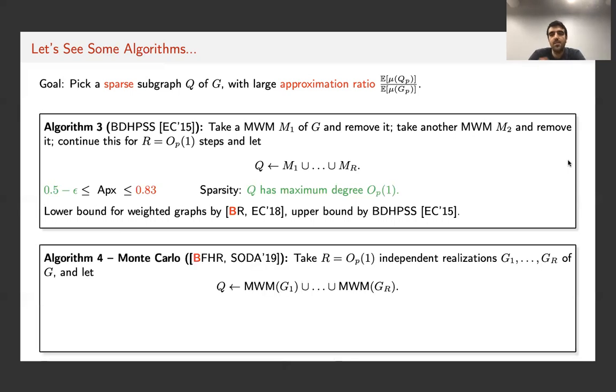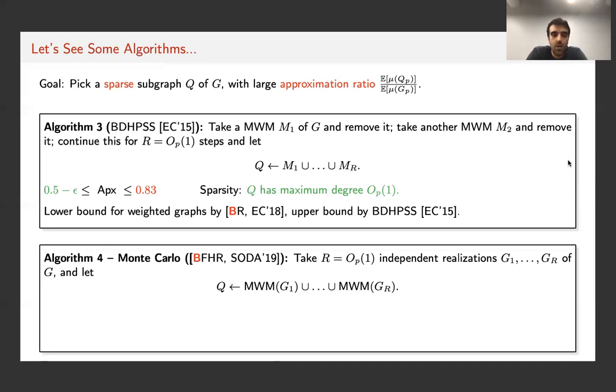Now consider a similar algorithm with a subtle difference. Again, we have a parameter R, which controls the maximum degree of the subgraph Q that we pick. But this time we take R different realizations of G independently from each other, G1 through GR. So basically in each of these realizations, each edge appears with probability P independently from the rest of the edges and the rest of the realizations. And at the end, we let Q be the union of the maximum weight matchings of these R realizations.